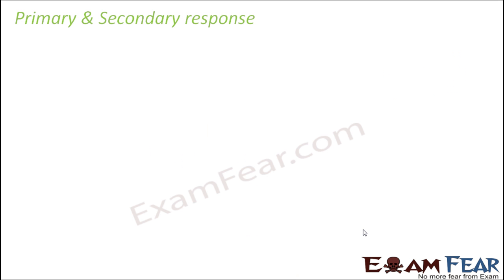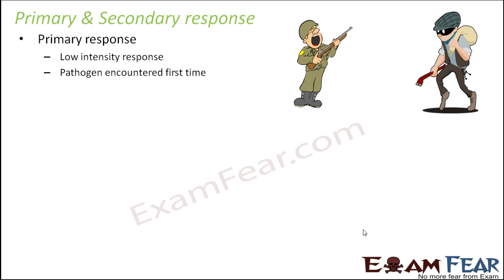Now we will talk about the primary and secondary response in terms of the immune system. So what is the primary response? It is a low intensity response because the pathogen here is encountered for the first time. Here I would like to give you an example so that you can relate it to real life. For example, you would have heard of people getting vaccinated for certain diseases. So what is that vaccination?